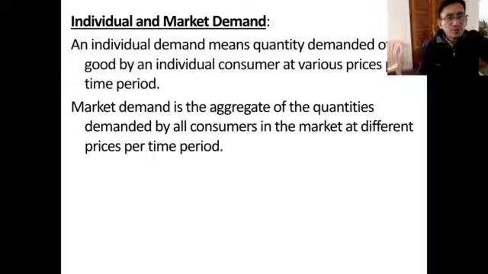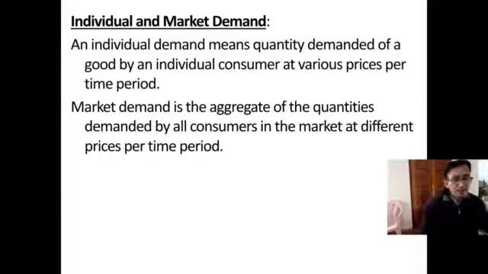Individual demand means the quantity demanded of a good by an individual consumer at various prices per time period. The quantity an individual consumer demands at each different price during a given time period is called individual demand.